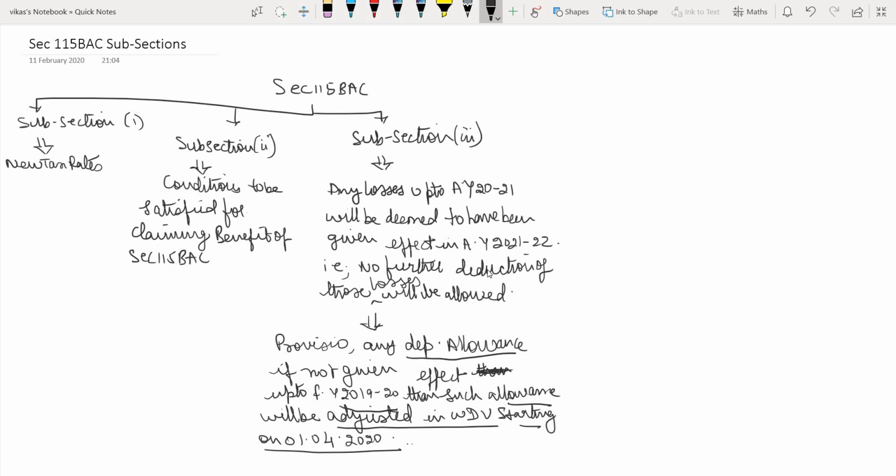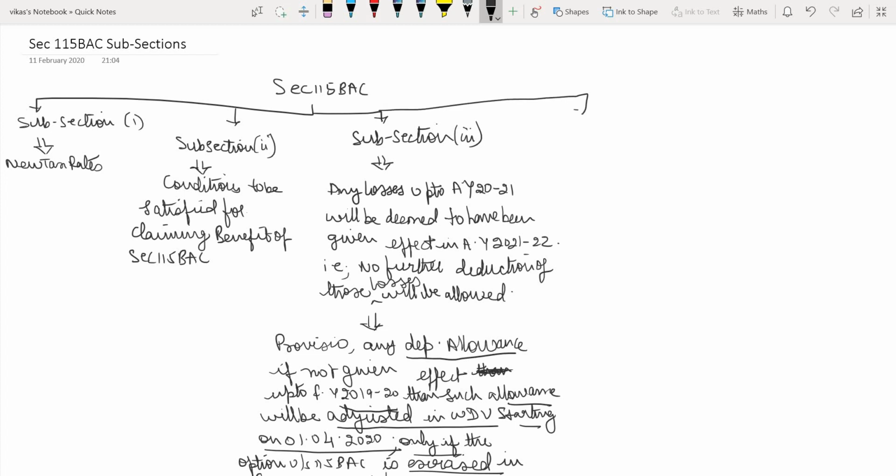However, it will be adjusted only if the option under section 115BAC is exercised in financial year 2020-21, that is assessment year 2021-22. Only then will the depreciation allowance be adjusted against the book value. If not, it will not get adjusted.